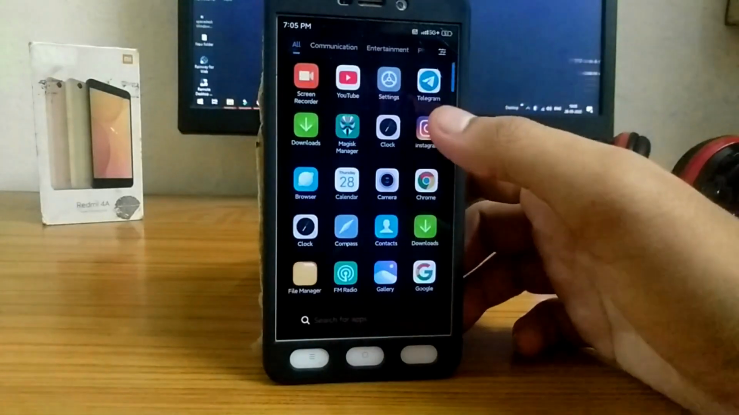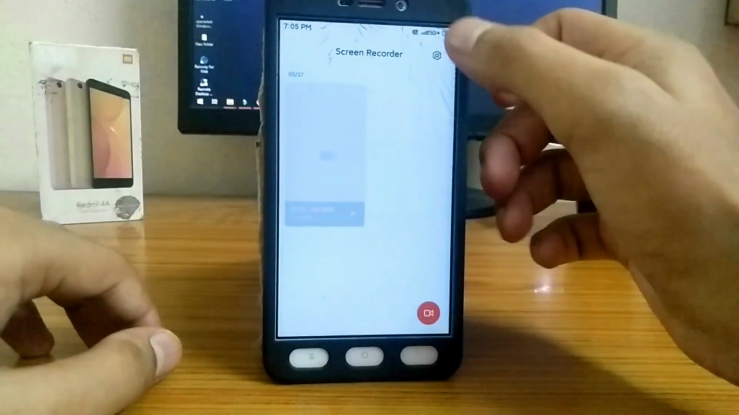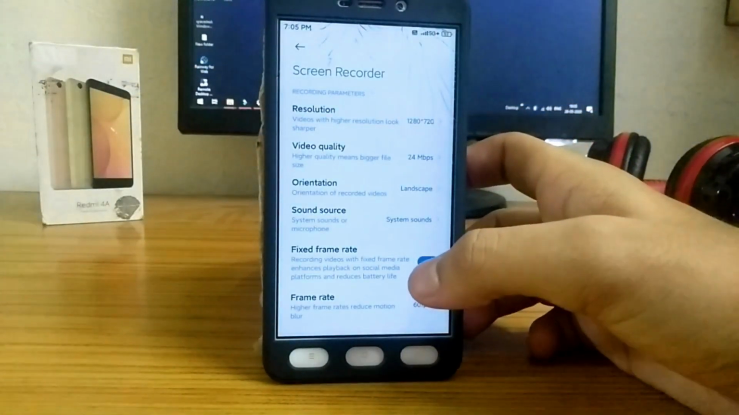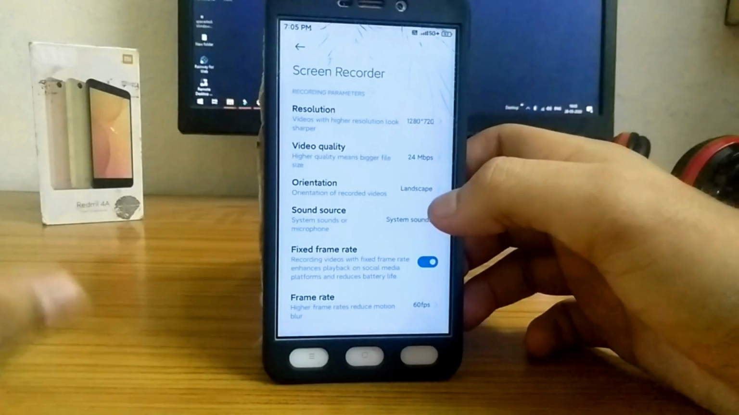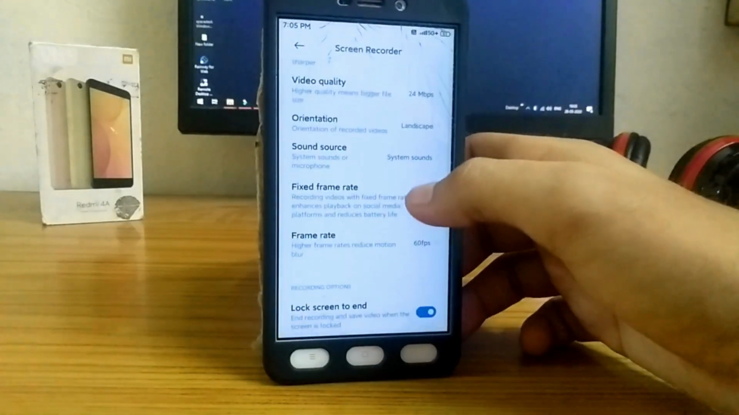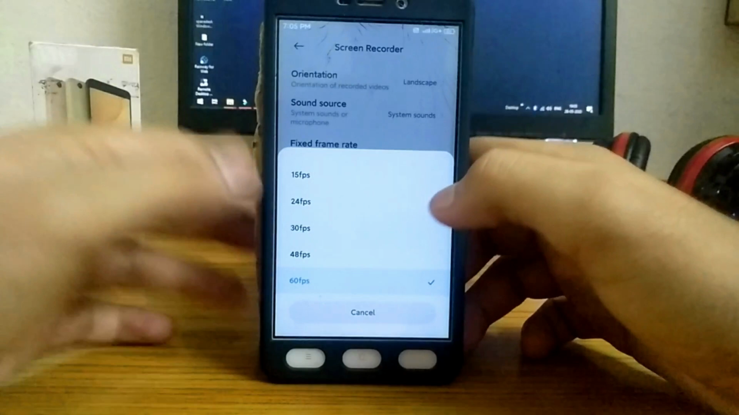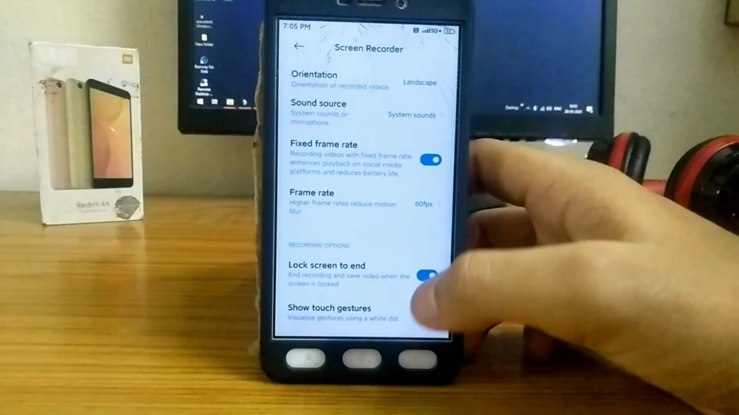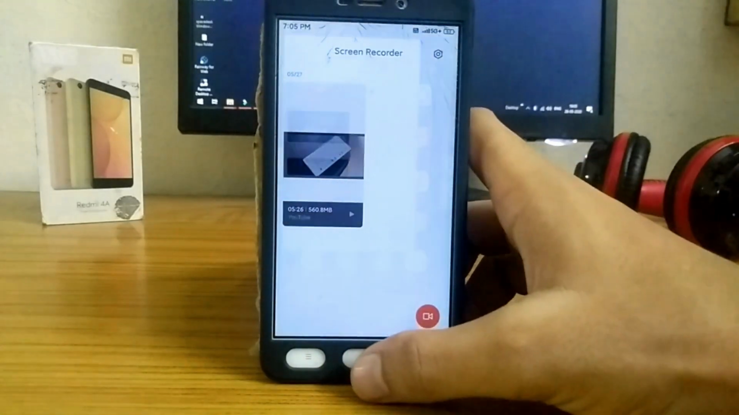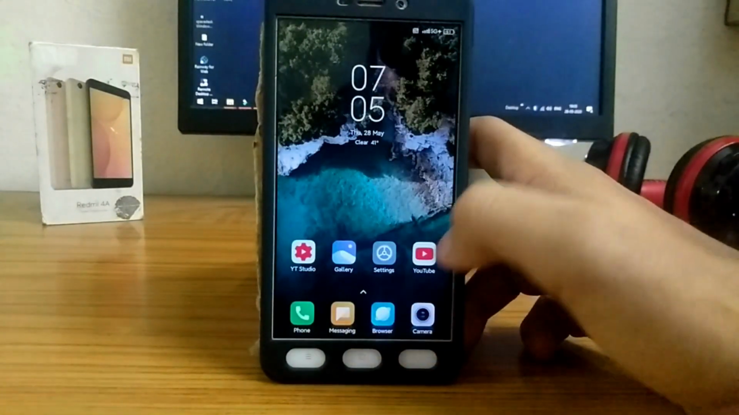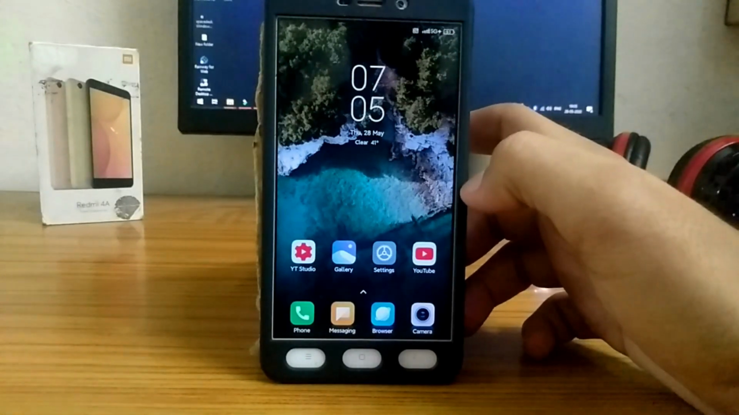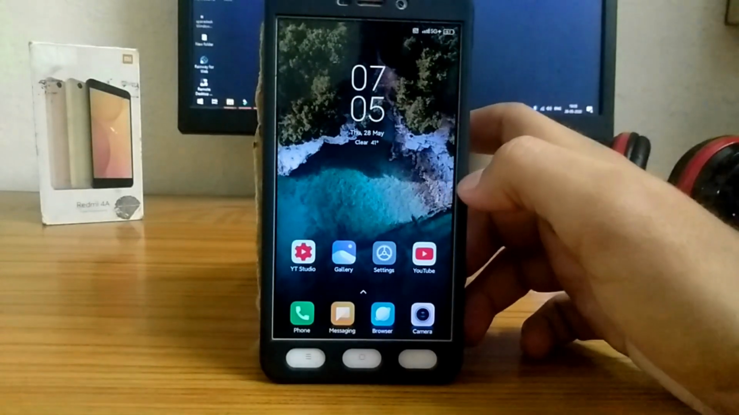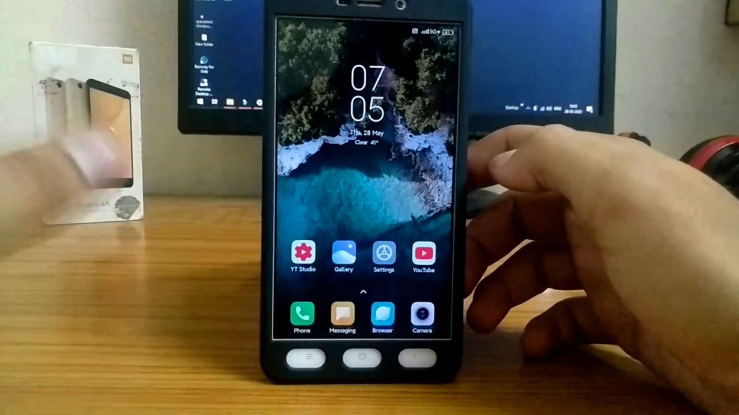And there is another option in the screen recorder. As you could see, you can get 40 Mbps of video quality in this app, which is very nice and very high quality. You can also get 60 fps while recording in this ROM, which is very nice, and we couldn't get this option in any other MIUI ROMs. This is a pretty nice feature, as otherwise we have to use another app to get 60 fps recording on the Redmi 4A.